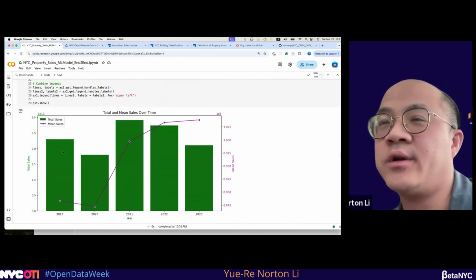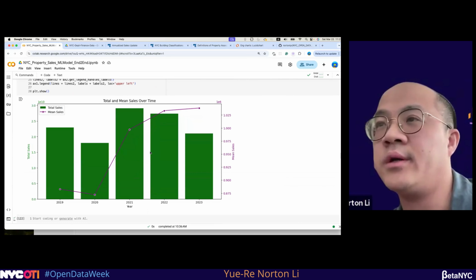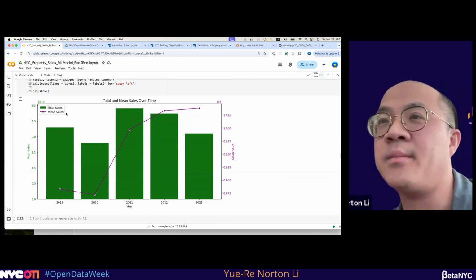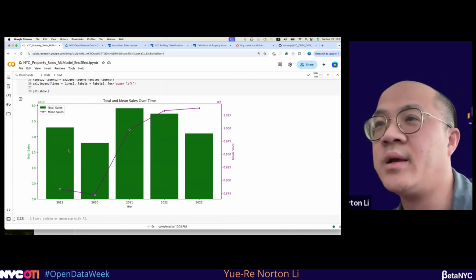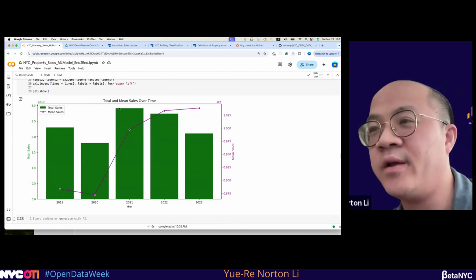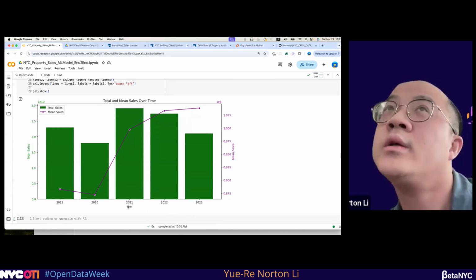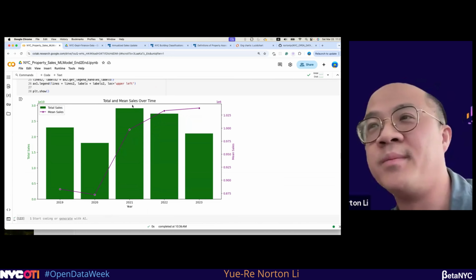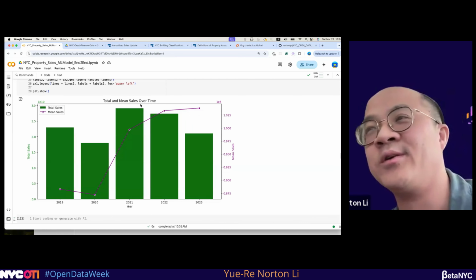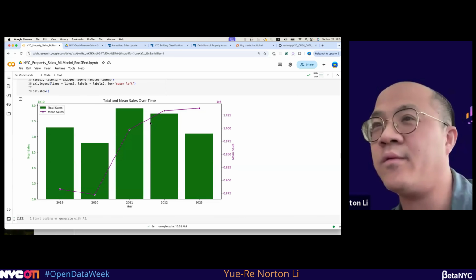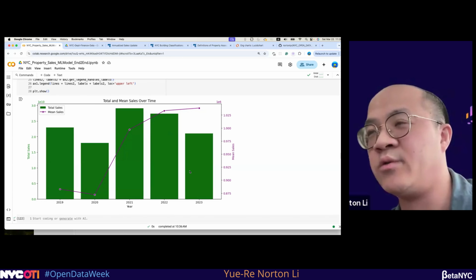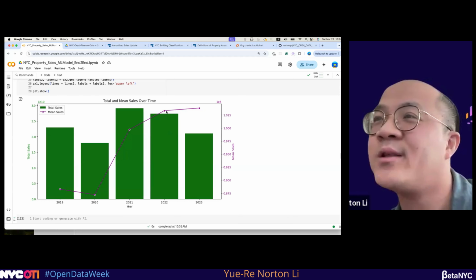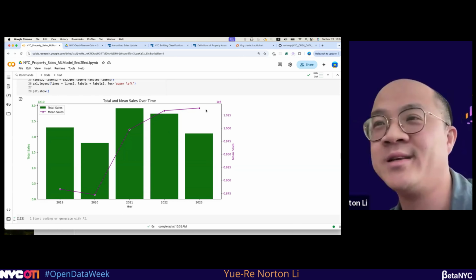And here I show the graph of the total and the median sale price over time. You can see that as the median price increases, the total amount of sales reached its peak in 2021, the year with the lowest interest, and most people bought houses in 2021. After that, the total sale amount decreased. However, the sale price still increased at that time.